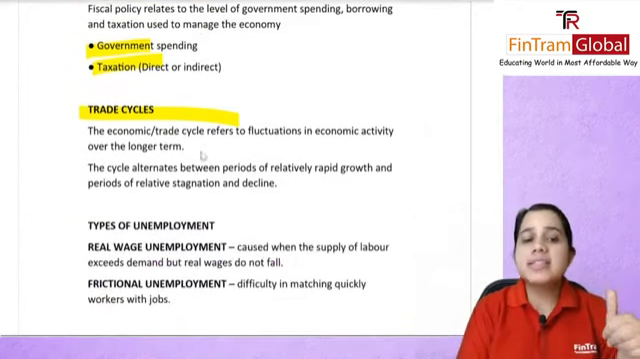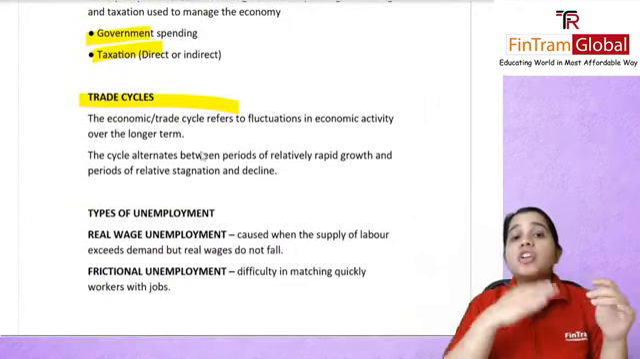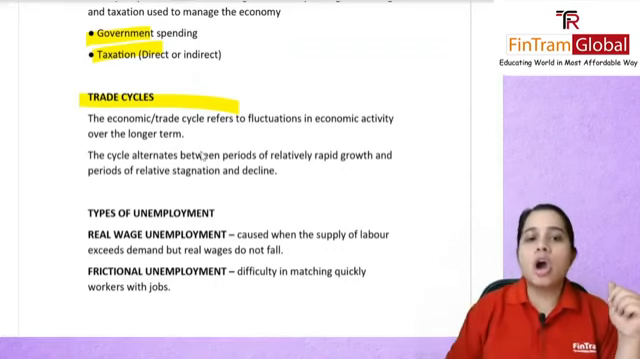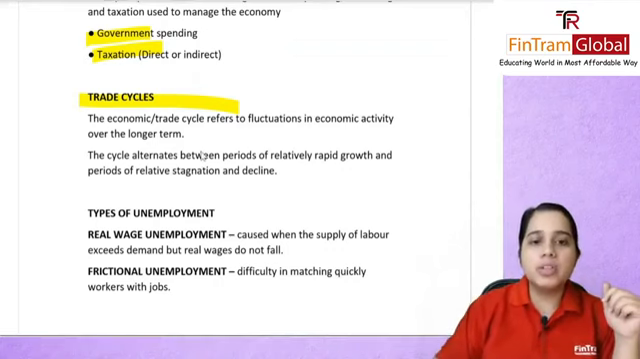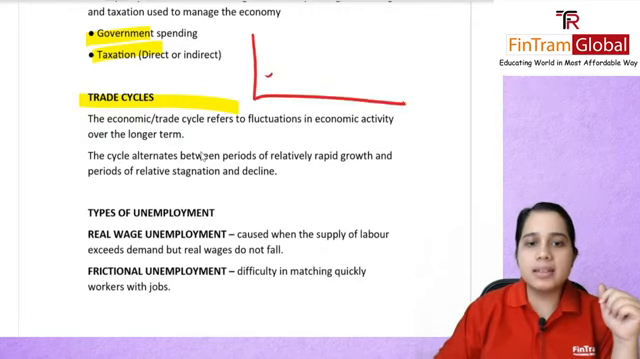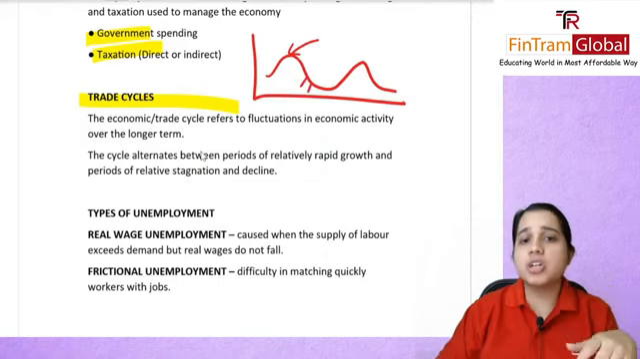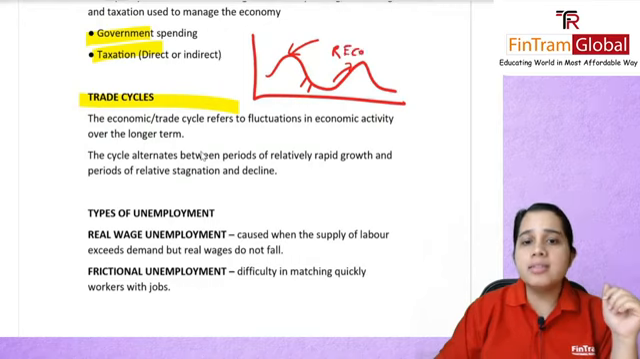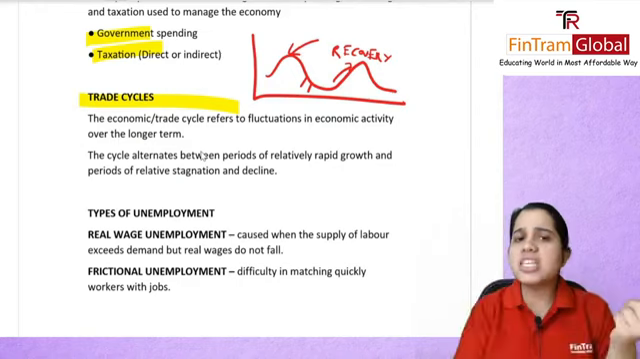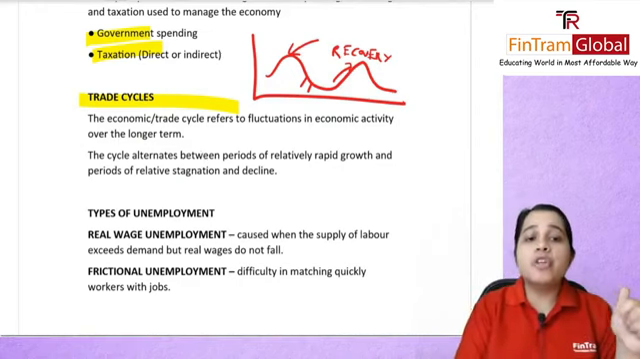Next is your trade cycle. This was the fluctuations in economic activity. If you remember, we had covered the trade cycle. It looks something like this. This is your good period, boom. Then you have your bust, you have your recession. Then you'll again start going up. This will be your recovery, and so on and so forth. And this keeps on going. Economic fluctuations keep on happening. So that is a trade cycle.